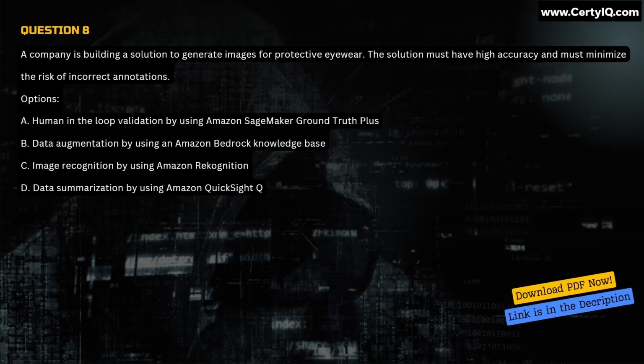Question 8. A company is building a solution to generate images for protective eyewear. The solution must have high accuracy and must minimize the risk of incorrect annotations. Options: A. Human-in-the-loop validation by using Amazon SageMaker Ground Truth Plus. B. Data augmentation by using an Amazon Bedrock knowledge base. C. Image recognition by using Amazon Rekognition. D. Data summarization by using Amazon QuickSight. Correct answer is option A.